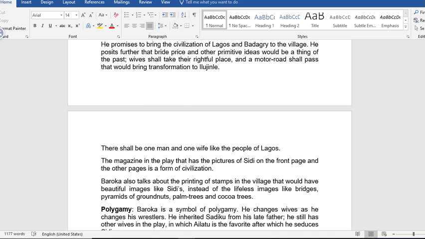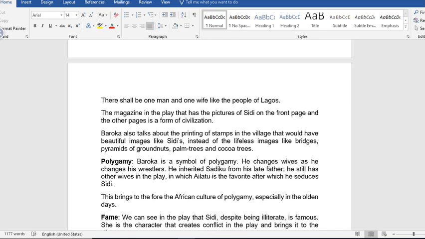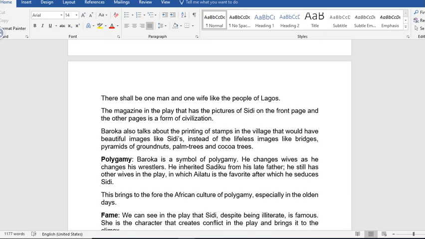He posits further that bride price and other primitive ideas will be a thing of the past. Wives shall take their rightful place, and a motor road shall pass that will bring transformation to Ilujile. There shall be one man and one wife, like the people of Lagos.